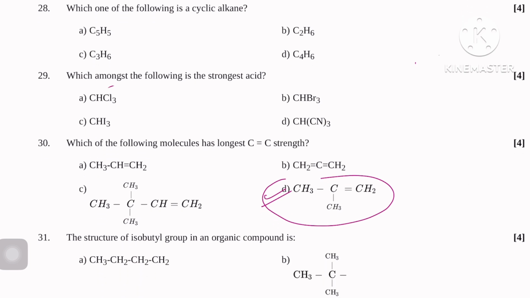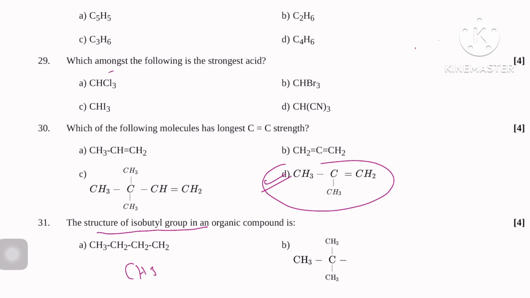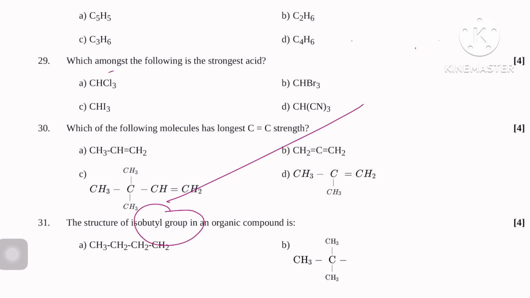And next, 31, very easy. The structure of isobutyl. So at first write isobutane: CH3, CH, CH3, CH3. Just think about it.